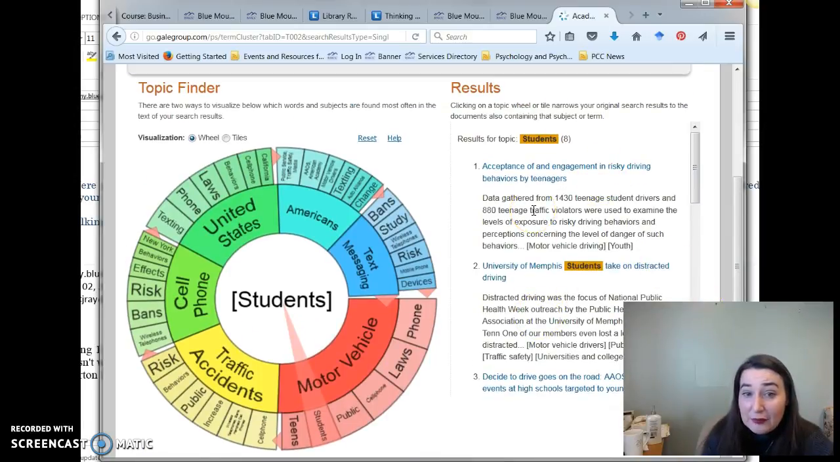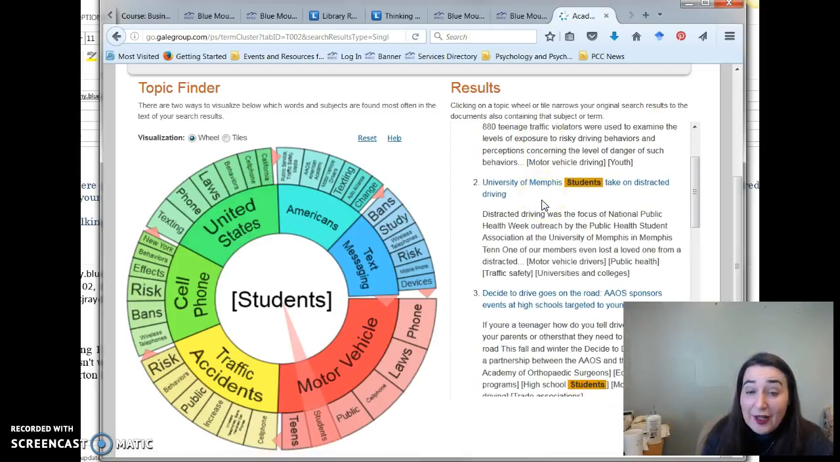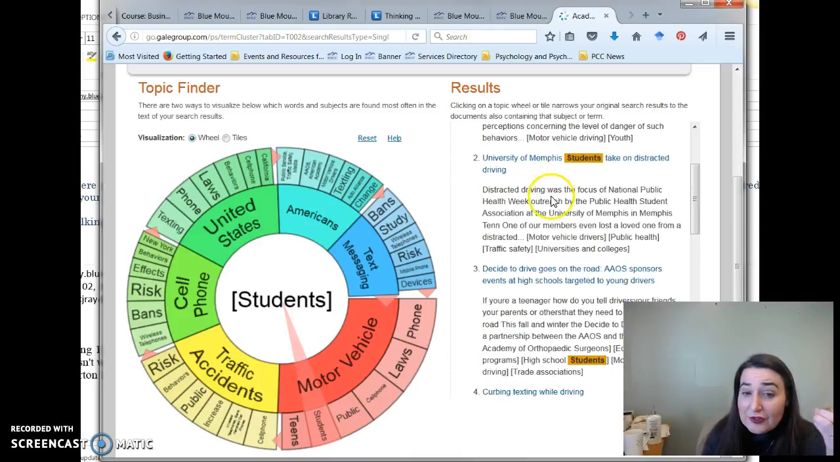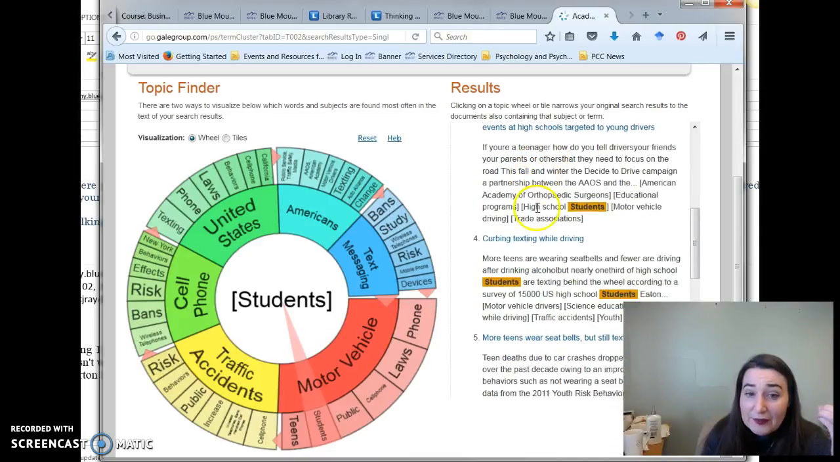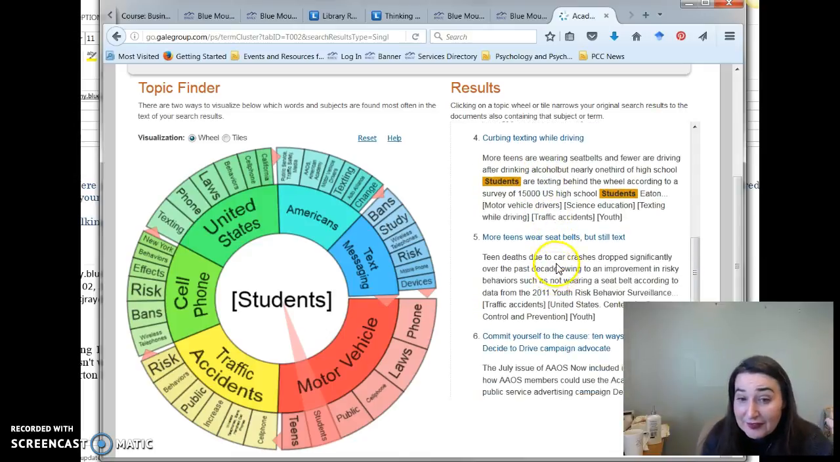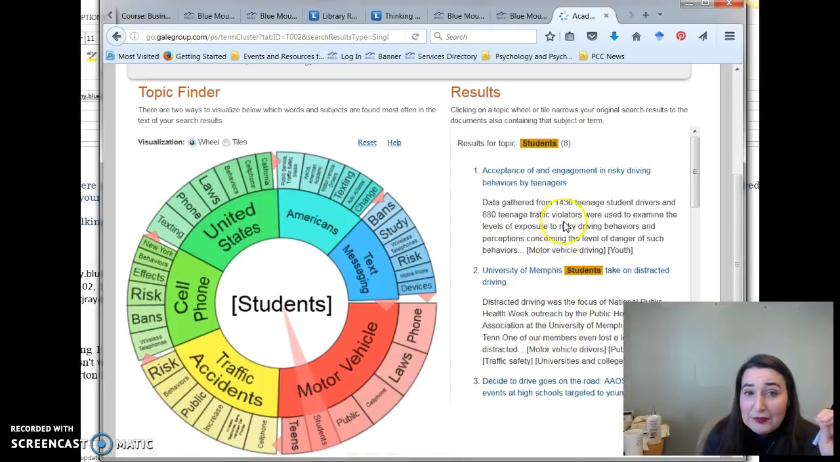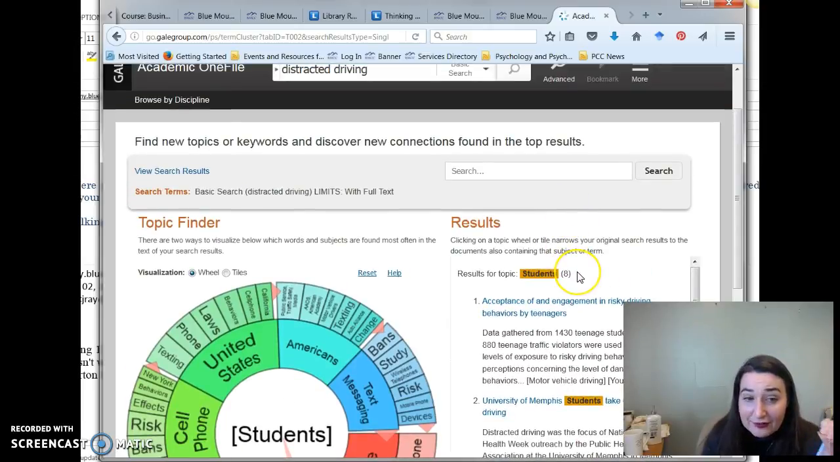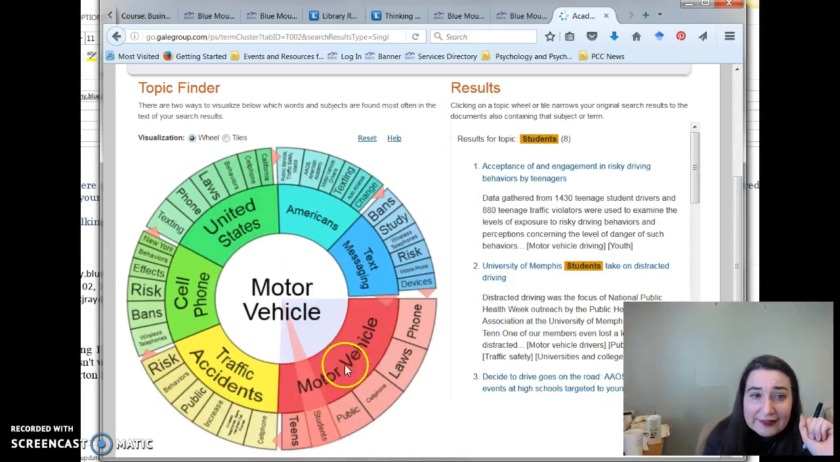So look at this article right here, Acceptance of and Engagement in Risky Driving Behaviors by Teenagers. Interesting. Here's a college taking on the issue of distracted driving and other issues right here: curbing texting while driving. Wear seatbelts but still text. So again, this can really help you focus in. We're now down to 8 articles that might address your issue specifically. You might want to look at laws and behaviors. So just something to keep in mind.